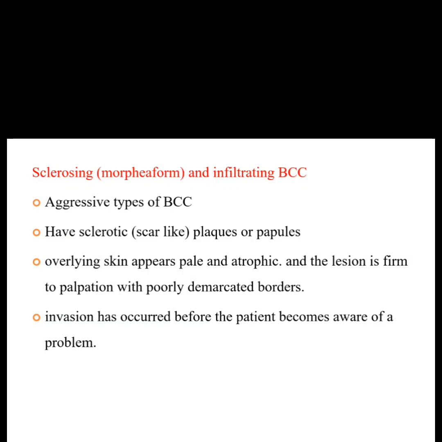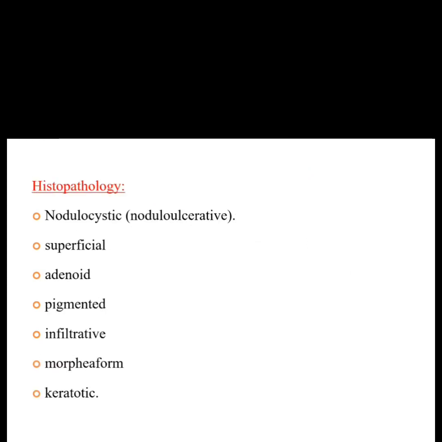They have sclerotic, that is, scar-like plugs or papules. The overlying skin here will appear pale and atrophic, and the lesion is firm to palpation with poorly demarcated borders. Invasion has occurred before the patient becomes aware of the problem. So the sclerosing and the infiltrating types are somewhat aggressive types of basal cell carcinoma.